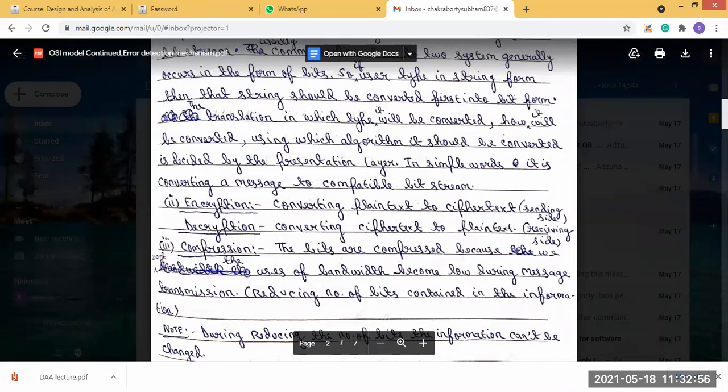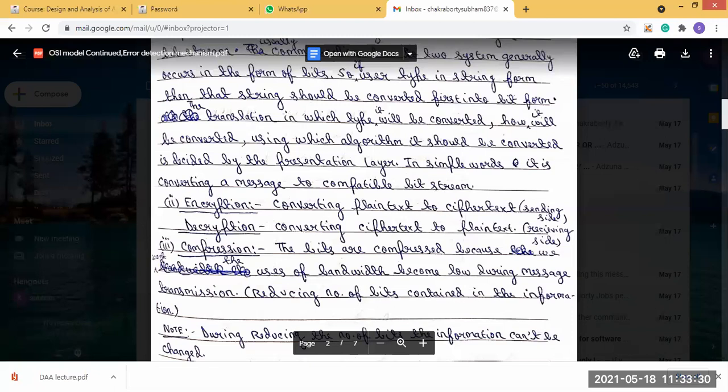So for security purposes, the encryption and decryption technique is used. When the sender sends the data, we say that this is the plain text or the simple message. Then, through encryption, he will convert the simple message, the plain text, to the cipher text. Now this cipher text is the encryption mode. Through encryption, the plain text is converted to the cipher text.